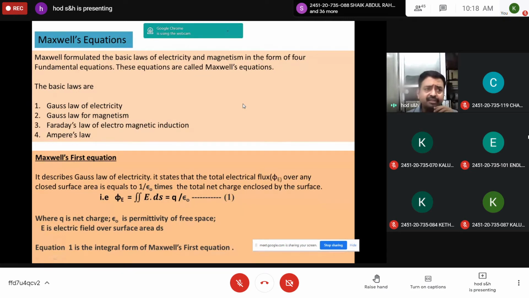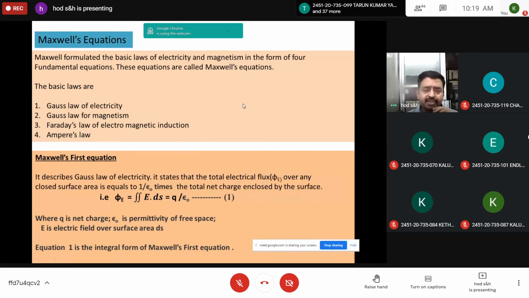Actually, the laws of electricity and magnetism are observations. First an experiment was conducted, and based on the experiment some results were drawn, and from that a theory is established. Sometimes it is the reverse: initially the scientist imagines something, proposes a concept, an experiment is conducted, and finally it is matched with the theory. That also happens in research.